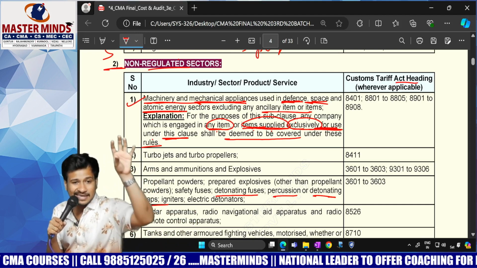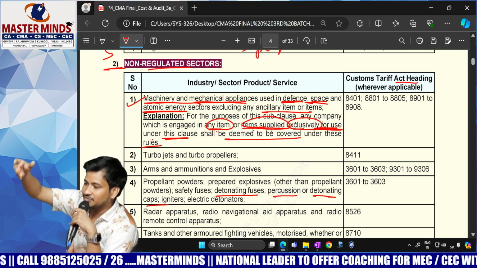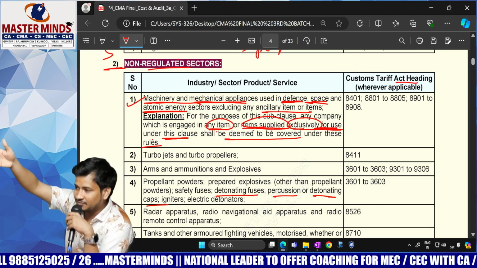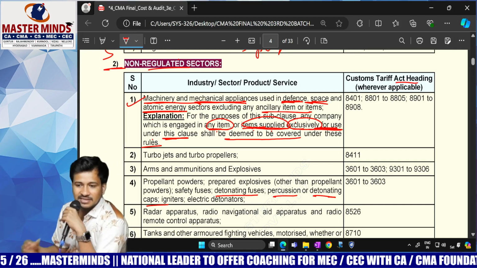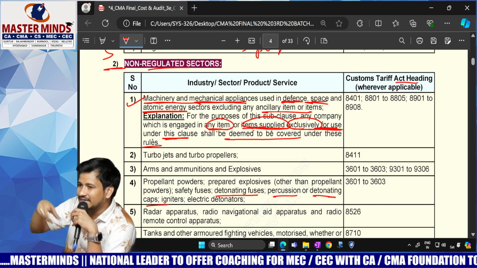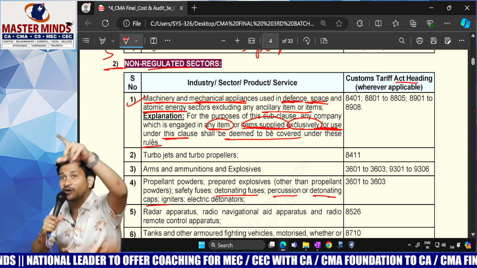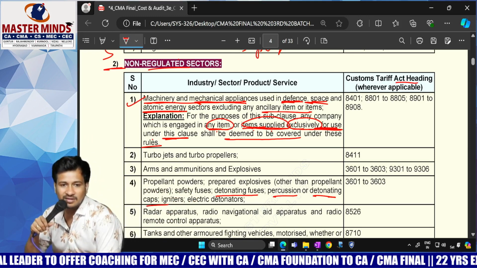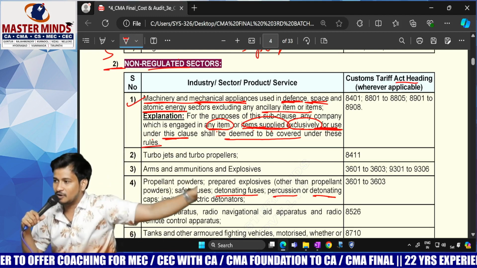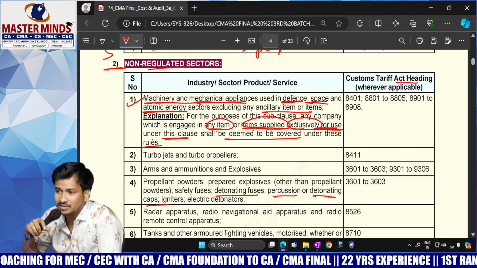If K Limited is not engaged in manufacturing machines for defense, atomic energy and space, but P Limited is, in such a case the entire non-regulatory sector is applicable only for P Limited, but not for K Limited and not for A Limited. Logic clear? Not for K, not for A, only for P.